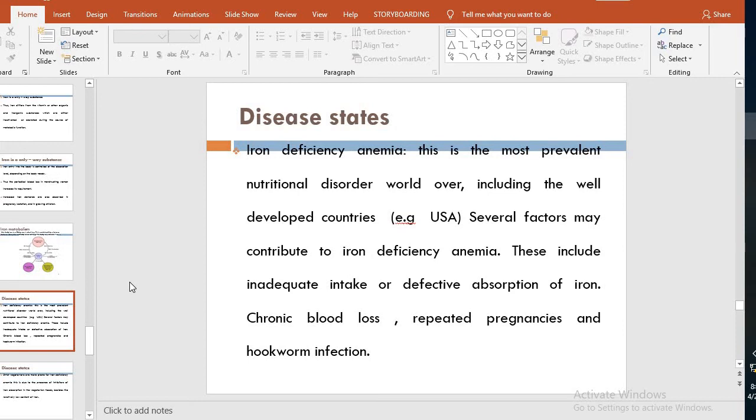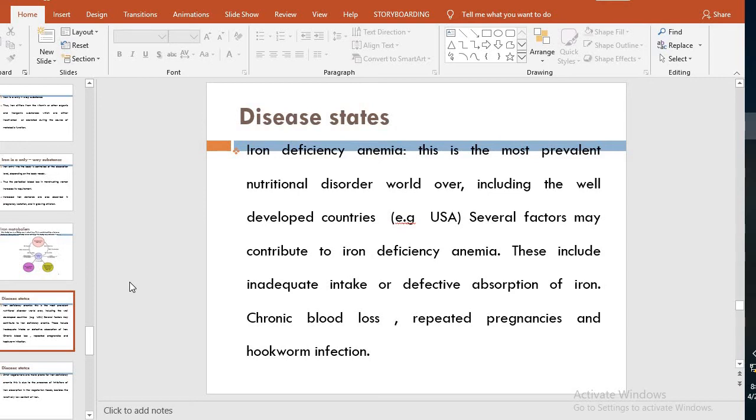The very important one is iron deficiency anemia. It is the most prevalent nutritional disorder the world over, including the well-developed countries. It's very common even in the well-developed countries, the United States, the United Kingdom. And there are many factors which contribute to iron deficiency anemia.